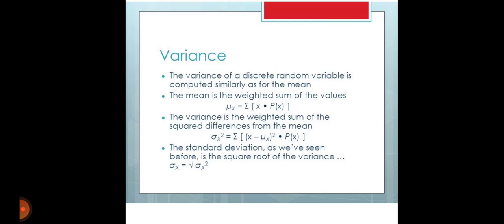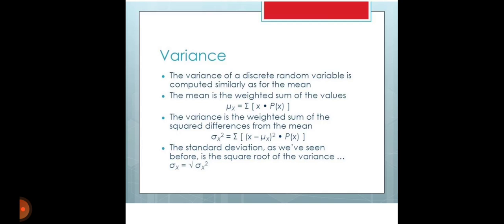Next, it comes to the variance. The variance of a discrete random variable is computed similarly to the mean. Variance is sigma square, and standard deviation is the root of sigma square.